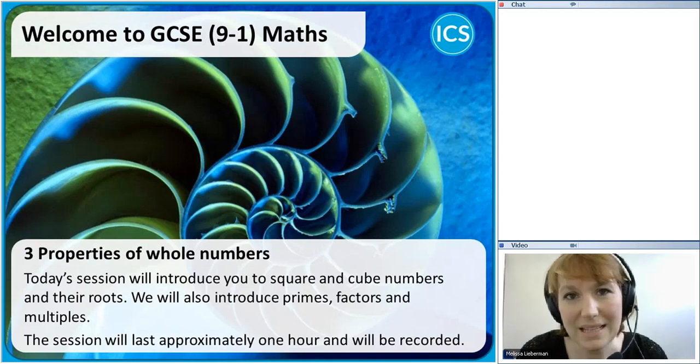So today we're going to look at properties of whole numbers. Last lesson, if you watched either the recording or joined me live, we looked at some whole number calculations, and we did some examples of negative numbers, negative integers, and BODMAS or BIDMAS. Now, one thing to stress is these early lessons might seem to cover a lot of things very quickly, but anything that's important will be revisited and extended on.